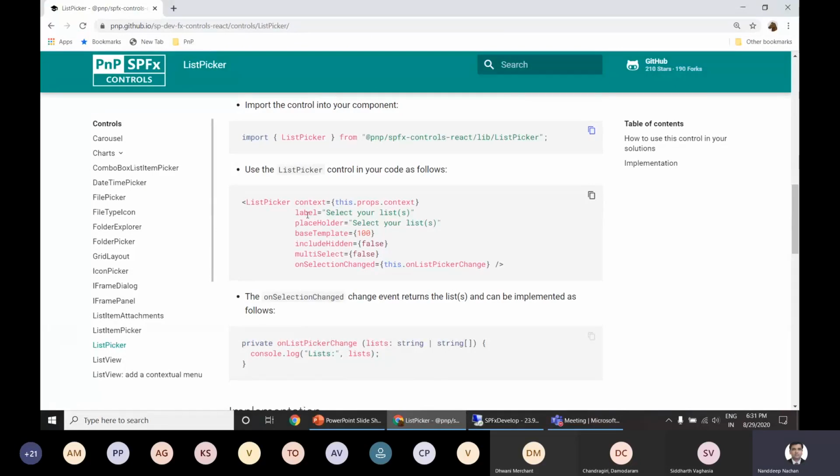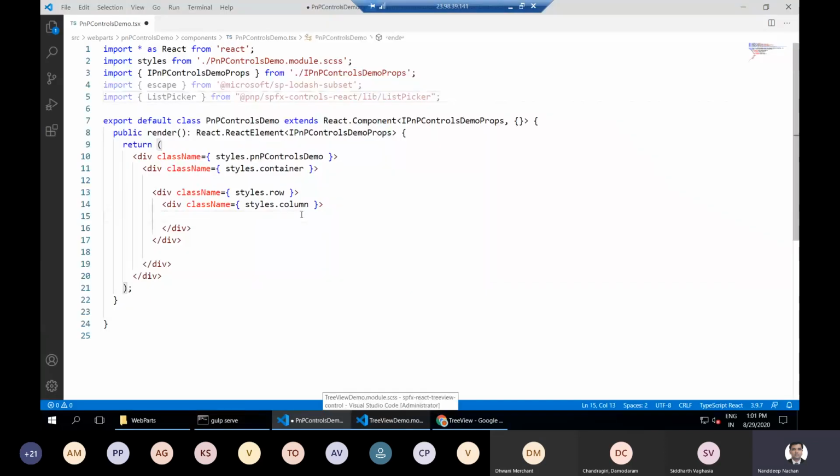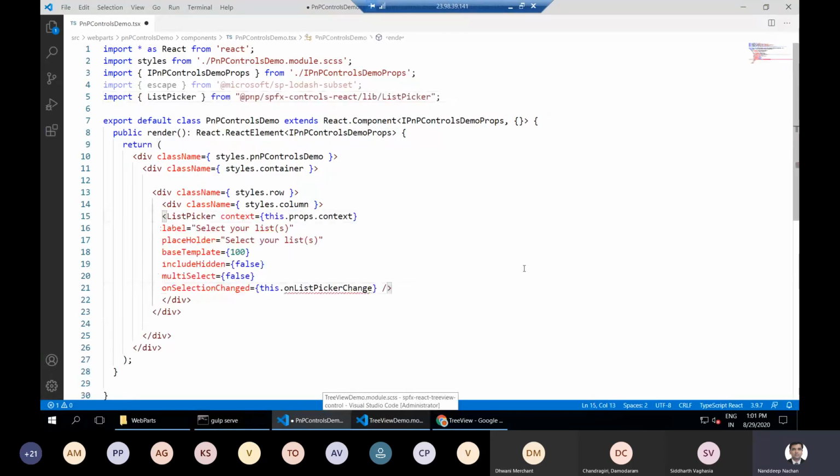And then how that particular control can be used inside our code is here. So let me copy this and then we will go through the other parameters. So we have the list picker here. The context which we will have to pass is the context onto which this particular web part is hosted on a SharePoint site. And then label is simply the label which will be shown against that particular control. Base template is the one where we want to pick up the available lists from.